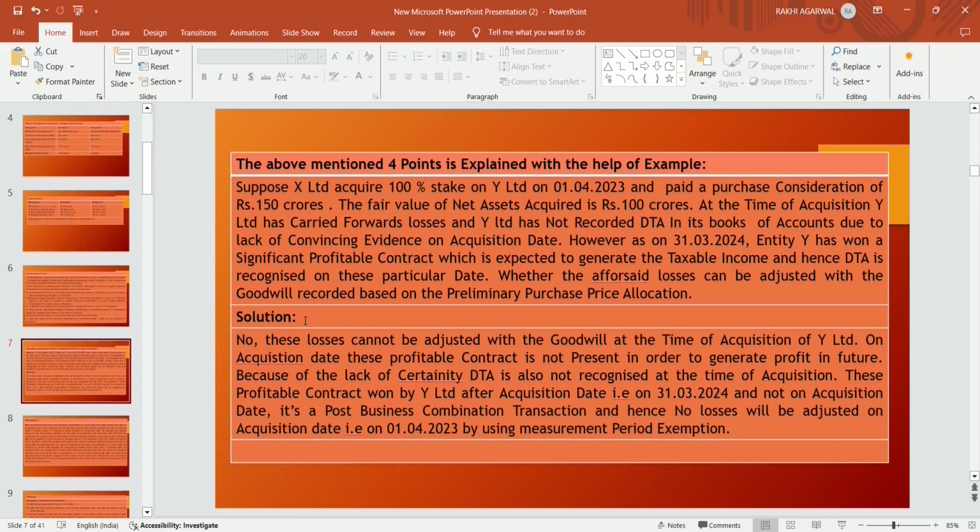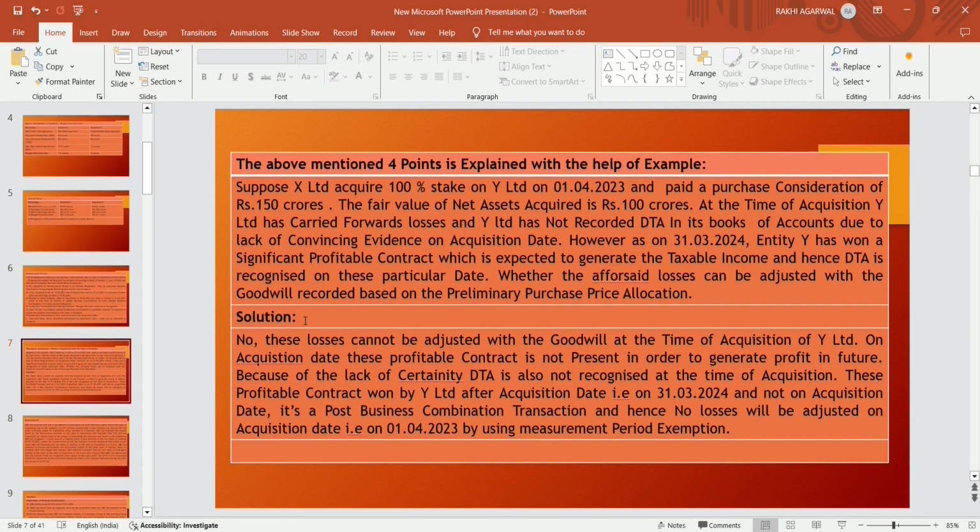However, as on 31st March 2024, entity Y has won a significant profitable contract which is expected to generate taxable income, and hence DTA is recognized. Can the aforesaid losses be adjusted with the goodwill recorded based on the preliminary purchase price allocation?